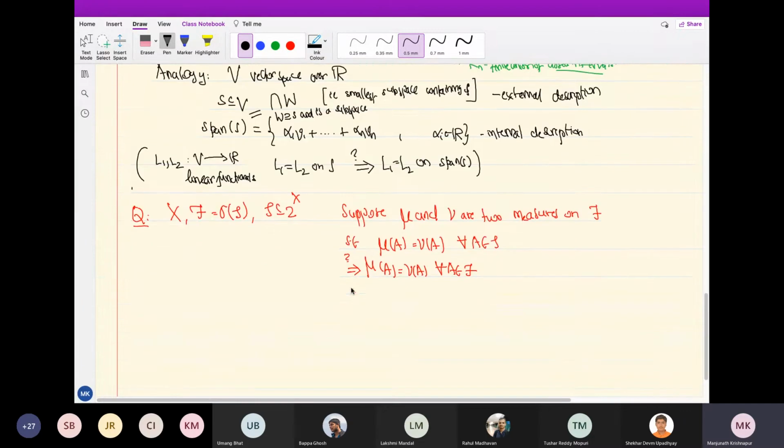But surprising though it may seem, even though S generates F and the two measures are equal on S, it is not true that they are equal. The example is very trivial, and you can make up many examples. Let's take X to be, for example, {1, 2, 3}, a 3-element set. And I take S to be the collection {1, 2} and {2, 3}.